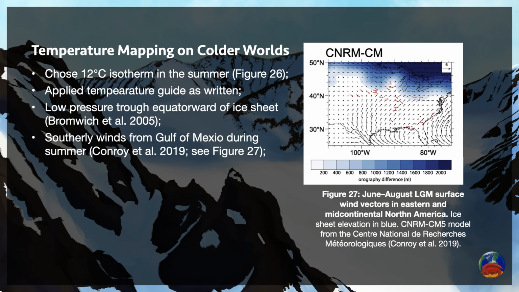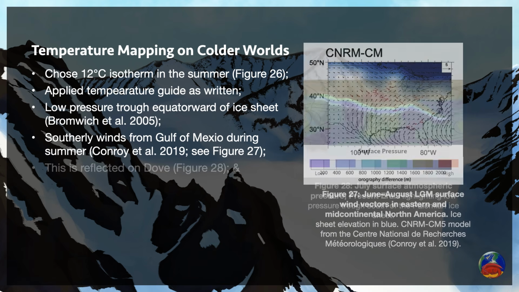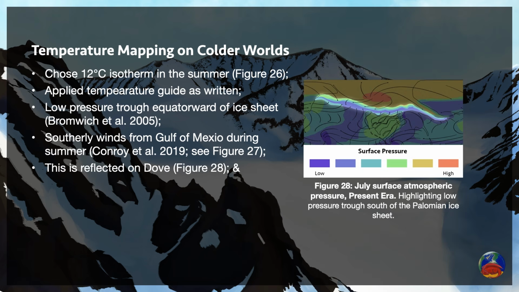This low-pressure trough brings precipitation from nearby ocean water and can be very effective, especially when there's a significant relative difference in temperature between the ice sheet and the water closer to the equator, like between the Laurentide ice sheet and the Gulf of Mexico. These dynamics are reflected on Dove in the northern hemisphere. This can also account for the strength of the monsoons in western and eastern Basara.